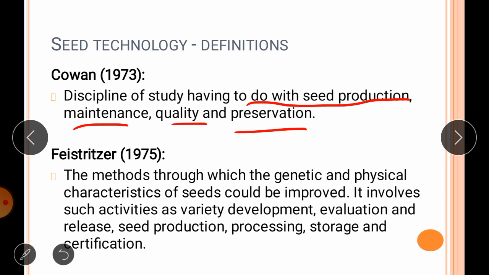While as per Feistritzer, who gave the definition in 1975, he defined seed technology as the methods through which the genetic and physical characteristics of seed could be improved. So it involves such activities as variety development, evaluation, release, seed production, processing, storage and certification. So these are the two different thoughts.